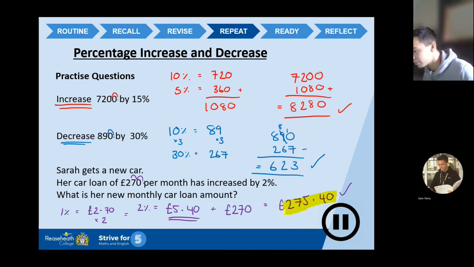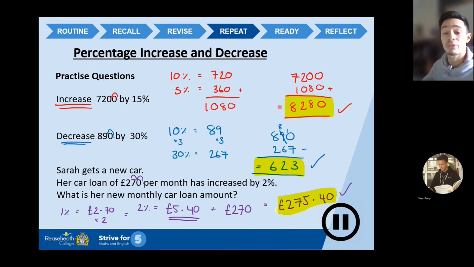So I'm going to just quickly highlight those answers, just so they stand out. But guys, that is percentages roughly in a nutshell. Percentages of an amount, okay? Increase and decrease as well. Now, percentages come up in wonderful and weird, wacky ways. However, we need to be comfortable and confident with the basics in order to progress onto the more challenging stuff, which we'll look at later in the year. But guys, just practice, honestly. Lots of practice with these sort of questions gives you confidence. And with that confidence, you will then be able to tackle these questions in an exam confidently, happily gaining those marks.